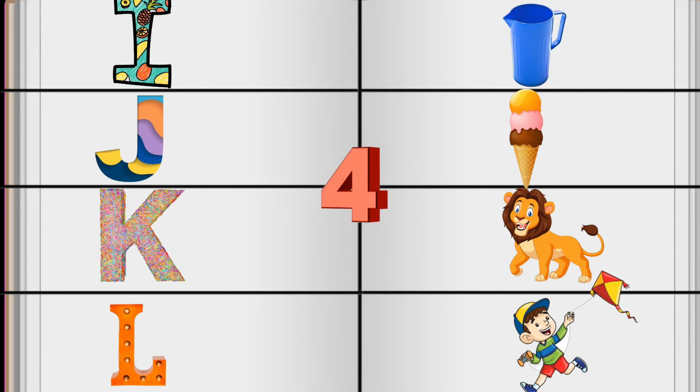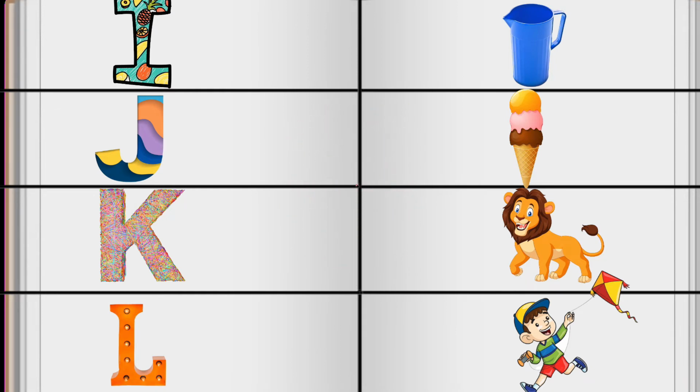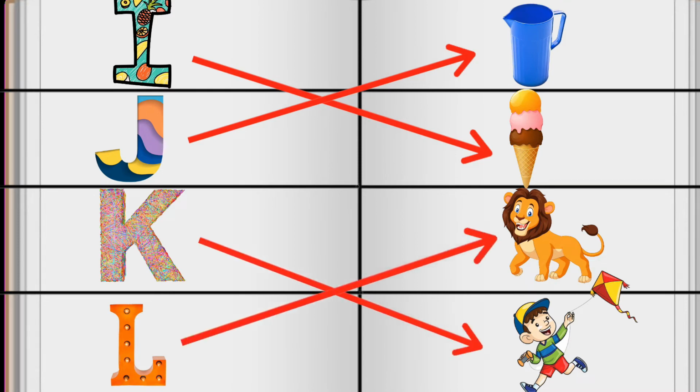5, 4, 3, 2, 1. I is for ice cream. J is for jug. K is for kite. L is for lion.